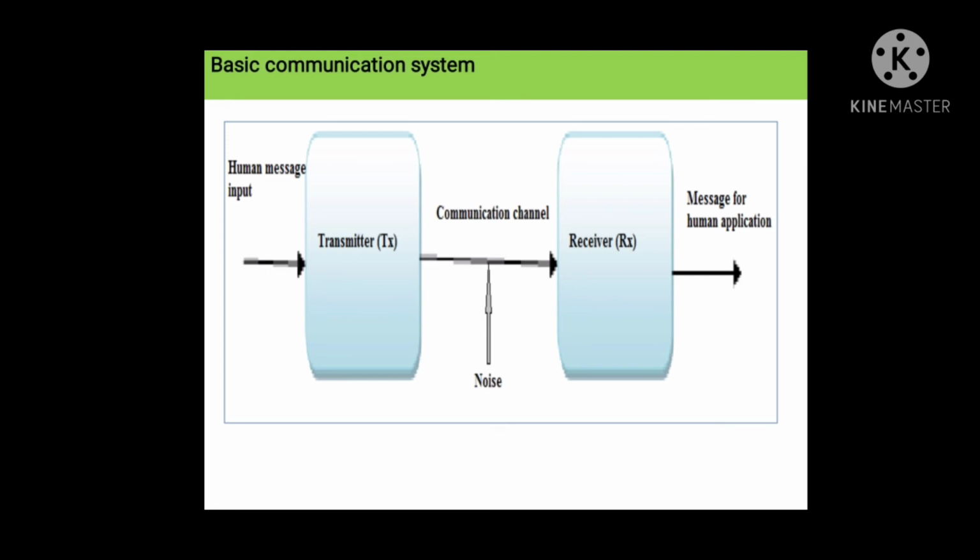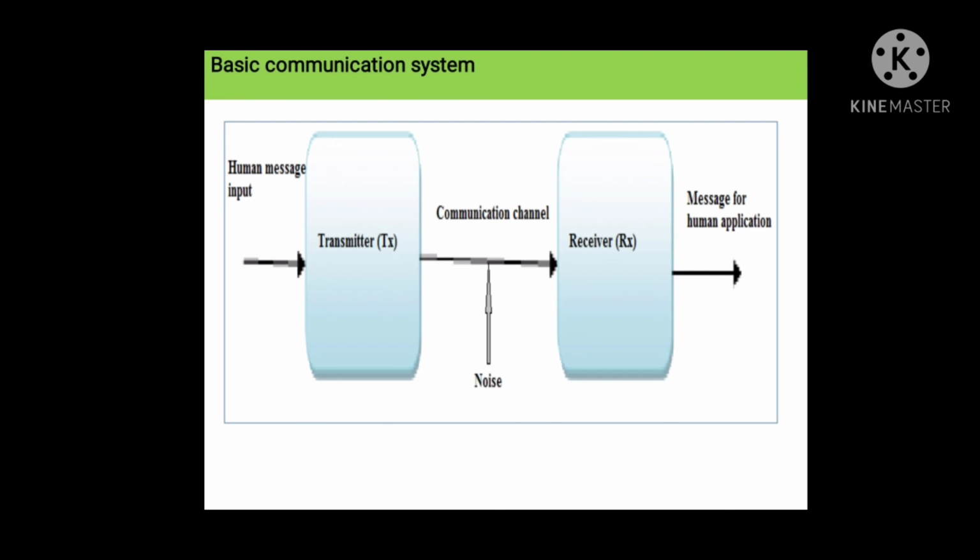At the receiver end, this signal transmitted through the communication channel is received by the receiver, and again it is demodulated. If at the transmitter side electrical signals are modulated, then at the receiver side that signal is demodulated and again converted into the electrical form. So what is the function of the receiver? It receives signals from the communication channel and then demodulates them or converts them into the electrical form.